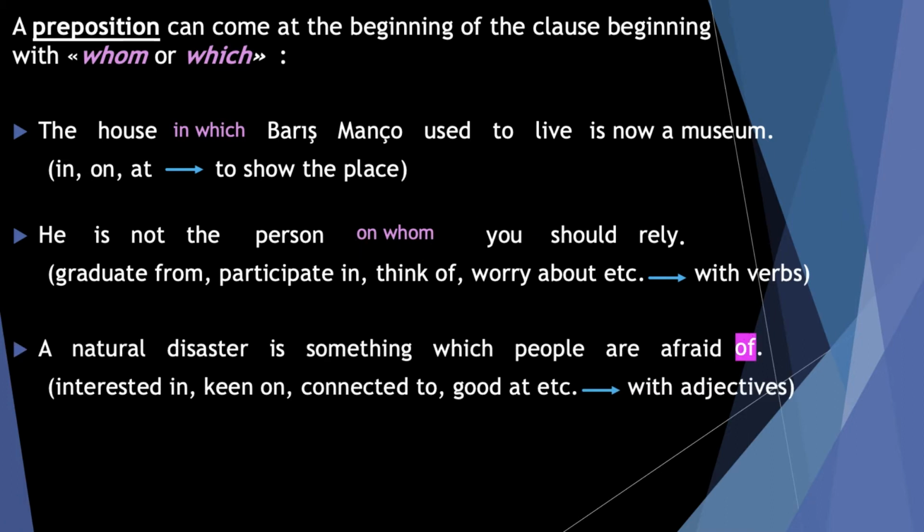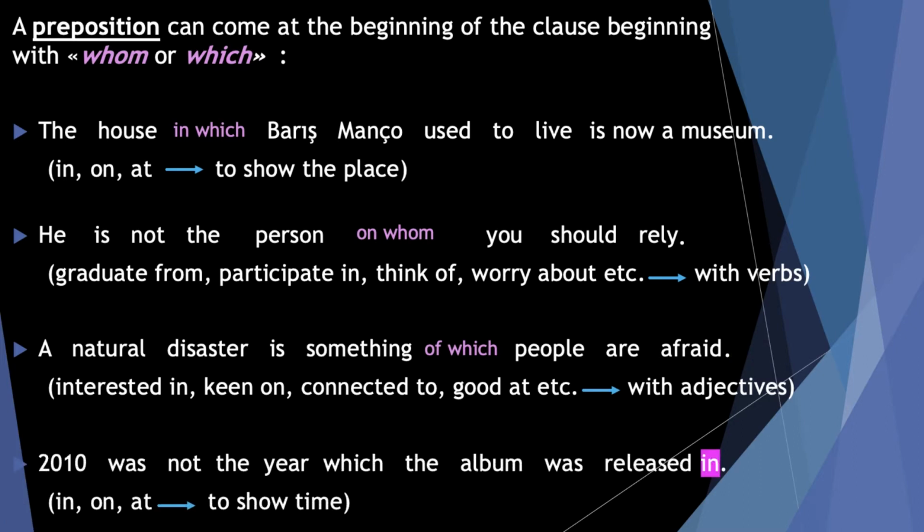And with adjectives, remember, we also use prepositions like of, in, on, to, or at, etc. Okay? The new sentence would look like this. Let me show you. A natural disaster is something of which people are afraid.